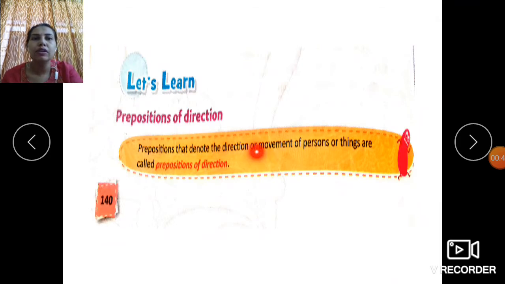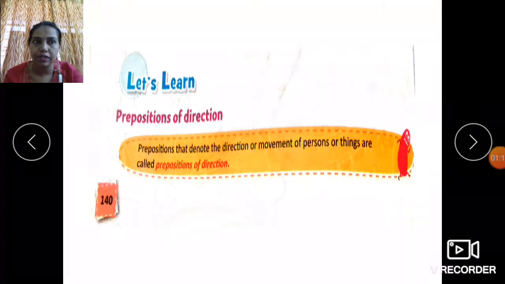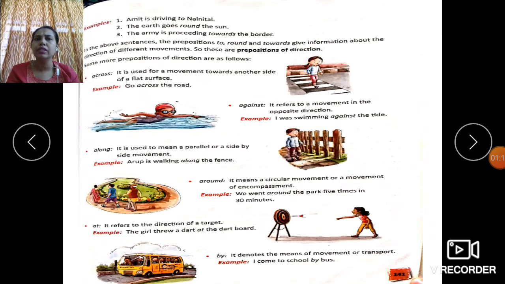Prepositions that denote the direction or movement of person or things are called prepositions of direction. So, these prepositions indicate the movement of persons or things, or they talk about the direction of the movement of the person or things, whatever is mentioned in the context of the sentence. These prepositions are called prepositions of direction. Now, let us get into the details of these kind of prepositions.